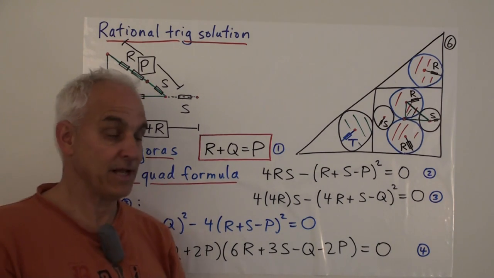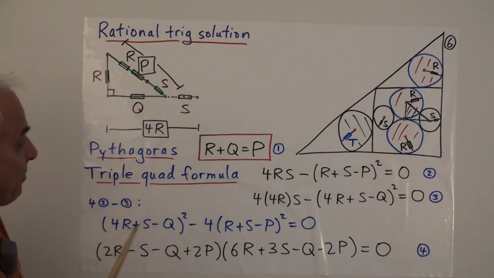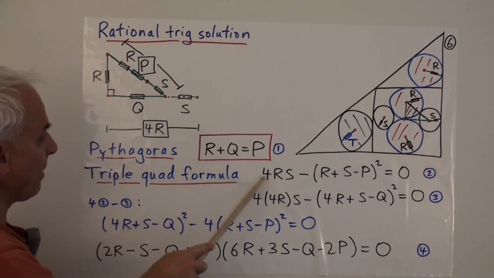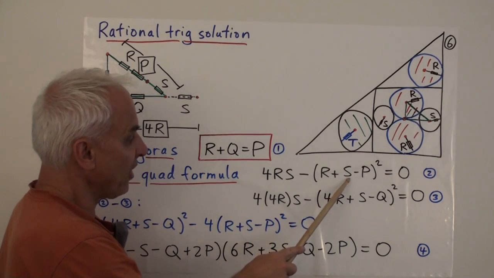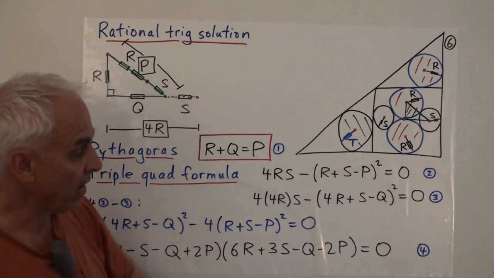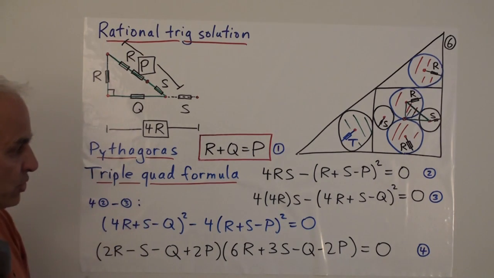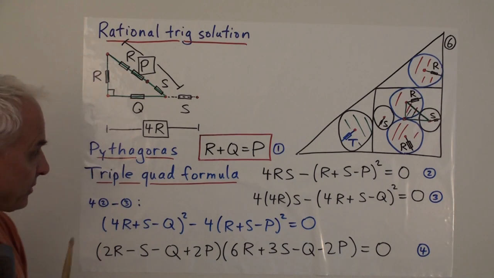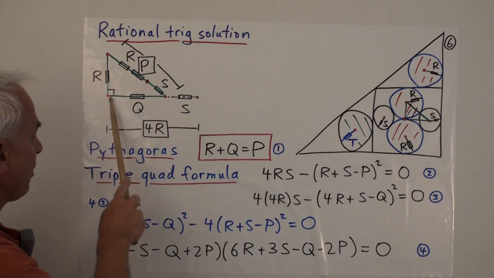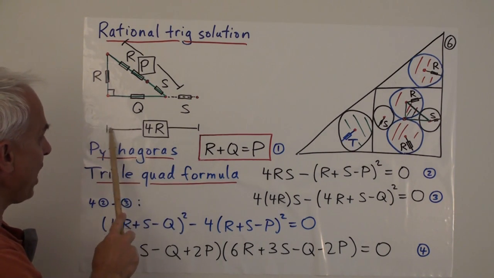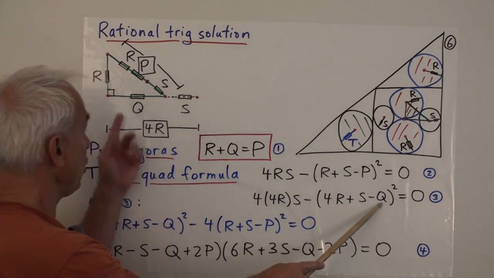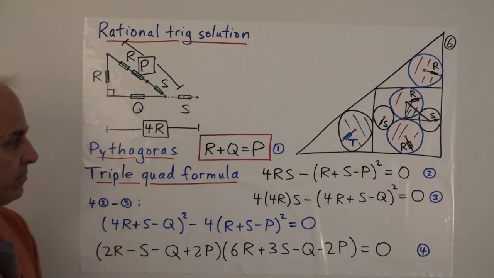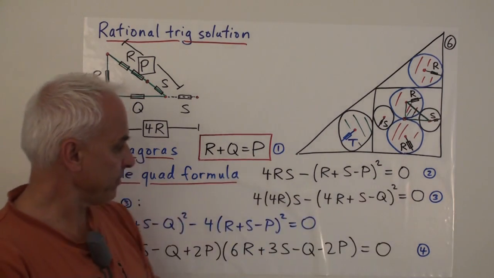So along here, for example, we have these three quadrances, R, S, and P, and the triple quad formula tells us that one way of expressing the relationship between those three numbers is that 4 times RS minus (R plus S minus P) all squared has to be 0. It's a quadratic relationship between those three quadrances. And exactly the same way, there's the same relation here, that 4 times 4R times S minus (4R plus S minus Q) all squared equals 0. Let's call these equations 1, 2, and 3.